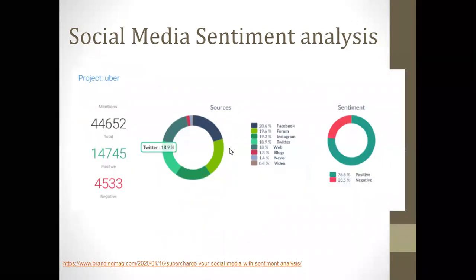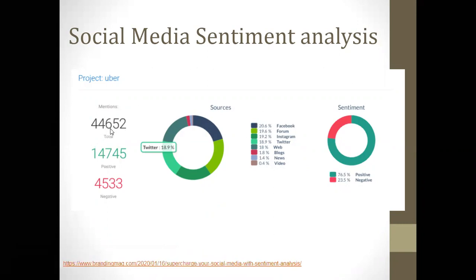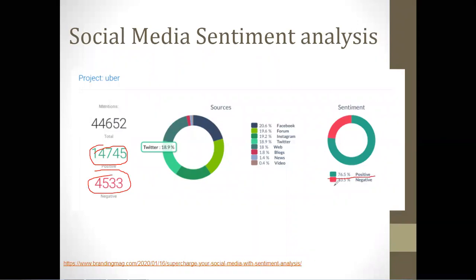Again, the second example I have given, again taken from the below link, is a Uber project. Again, it has taken the data from many different resources, and 44,652 are the different mentions it has collected. And apart from that, these are the positive and these are the negative. Green color shows the positive and red color shows the negative value. So accordingly, you can see that 76% public sentiments are positive about Uber and 23% are negative. This is all the data given in this particular slide.